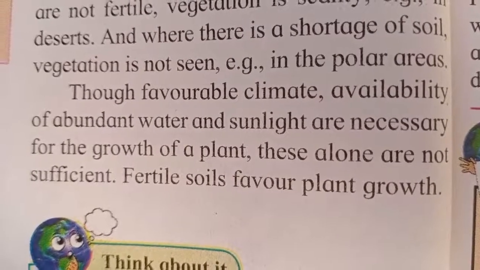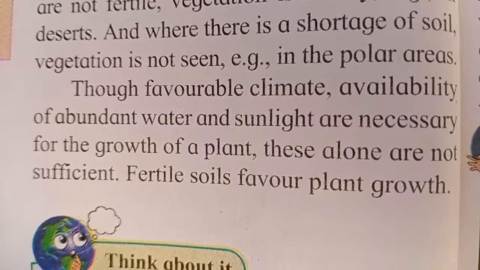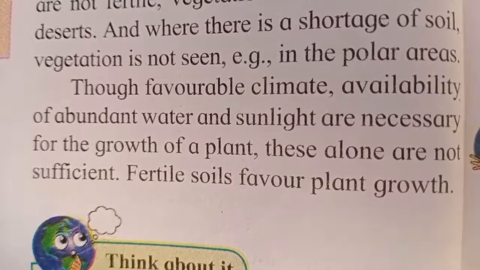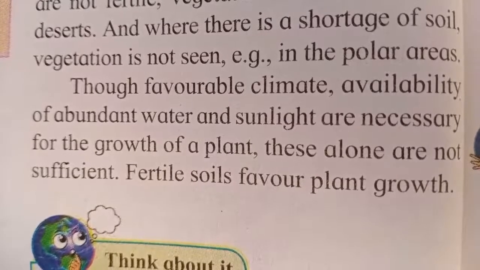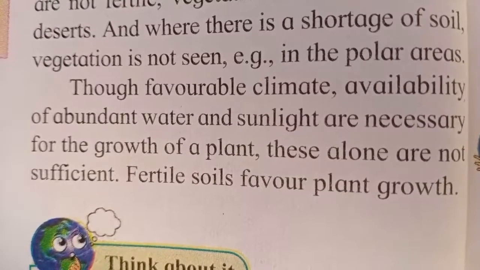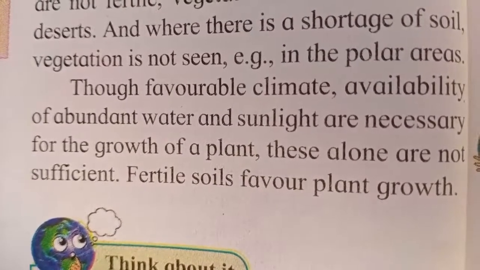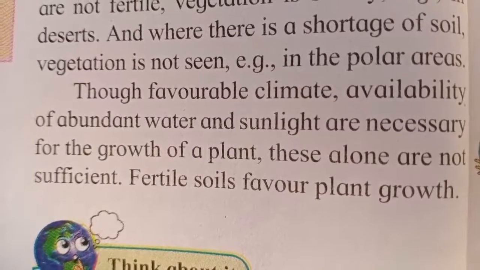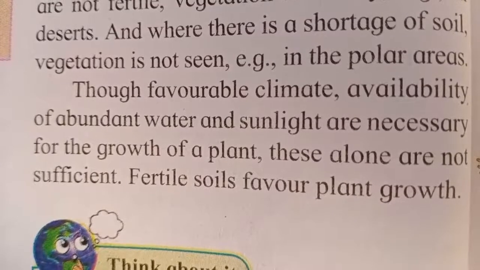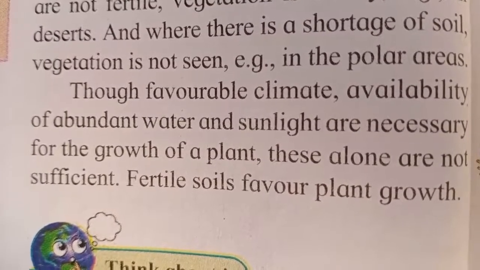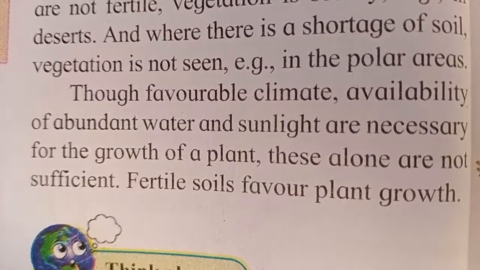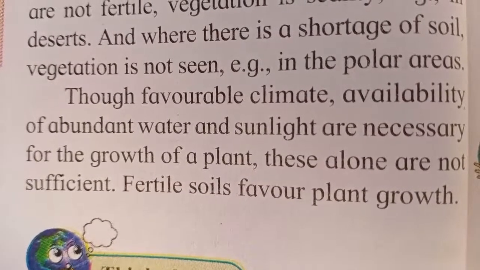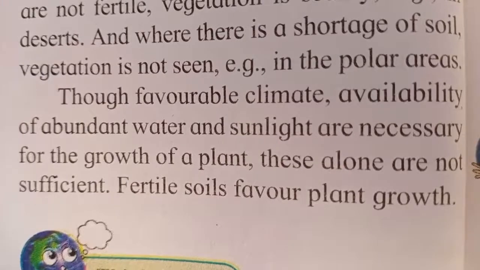So what they had given here: even if the climate is favorable, lots of water is available, and sunlight is also available, this is not enough for the plants to grow. What is required? Fertile soil is very important for any plant to grow.